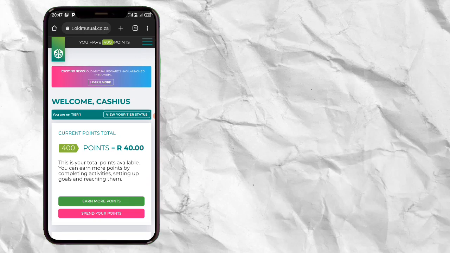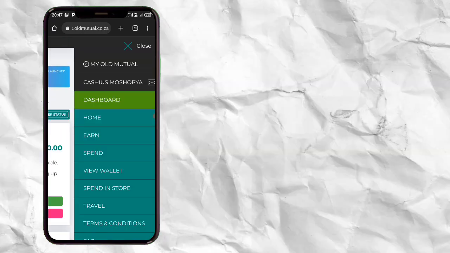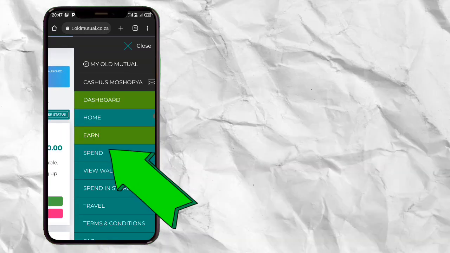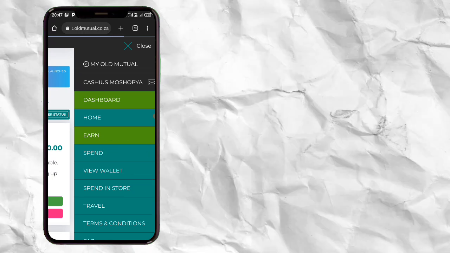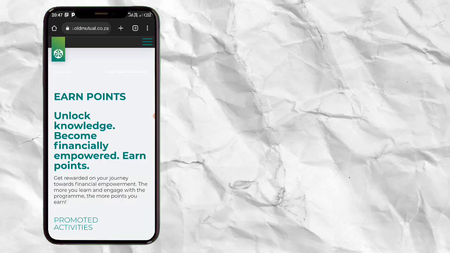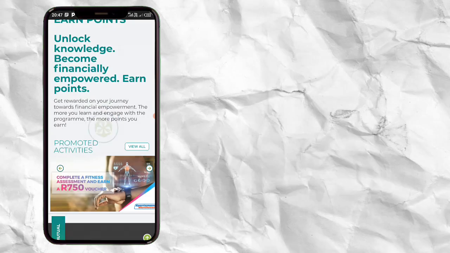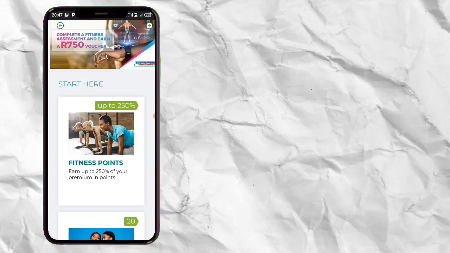So you just have to click there and tap here on N. It will take you to this page, and on this page you'll see something like this. All you have to do is click there: assessment, money personality. You'll get 20 points after completing it.